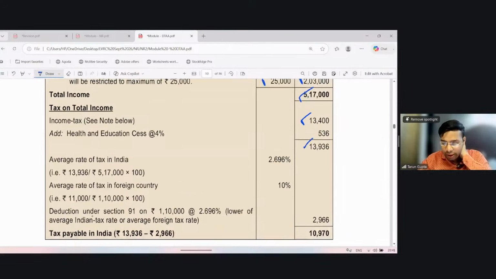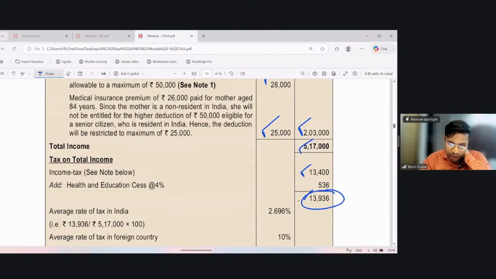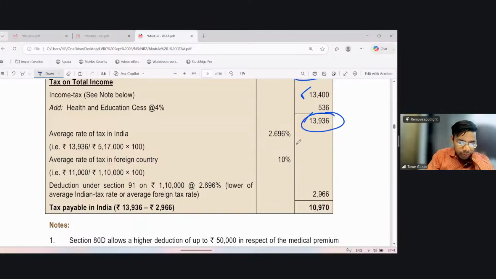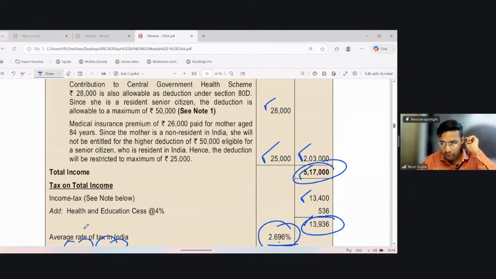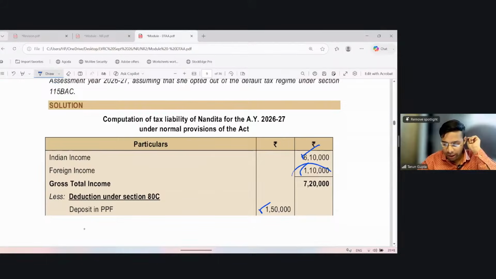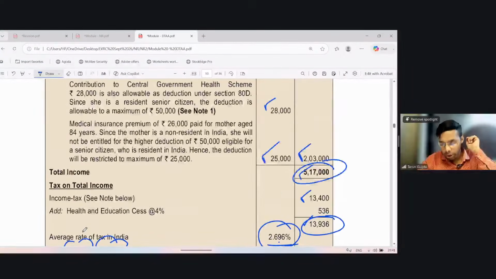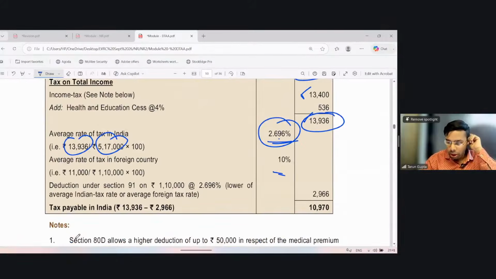Now the average rate of tax in India is this tax divided by the income. It becomes 2.696% only. However, the average tax in the foreign country was 10%, because it received a royalty of 1,10,000 on which 11,000 TDS was deducted. So the lowest is 2.696%. Apply this lower rate to the doubly taxed income, which is this 1,10,000, and the amount so computed shall be allowed as a deduction. The amount comes to 2,966 and net payable is 1,0970.